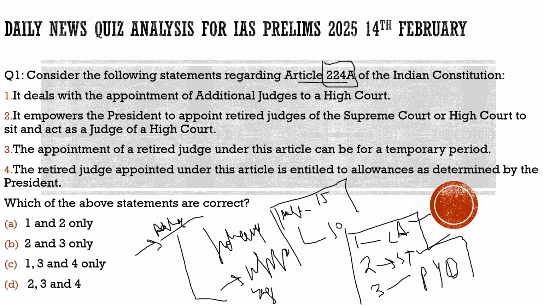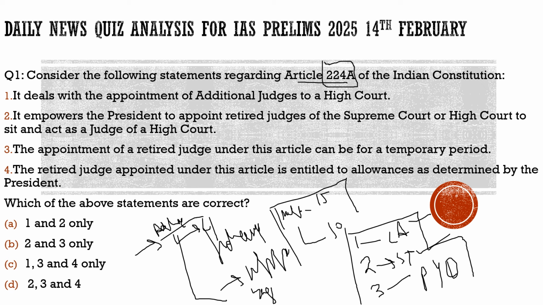Under these ad hoc judges, you should know that they are retired judges of the High Court or the Supreme Court. They are appointed by the Chief Justice for the High Courts, by consulting the President as well as the particular person whom they are appointing.